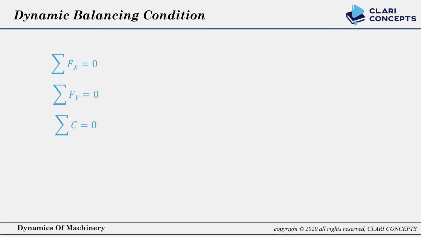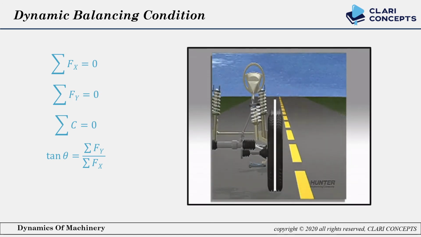To understand dynamic balancing, let's take one example: wheel alignment or wheel balancing, in which the force acting on it and the couple produced by non-uniform mass will be calculated. So here you can see a wheel rotating along with vibration, which shows us that the wheel is not balanced. It means forces are balanced but the couple is not balanced. Due to that, it's rotating and also vibrating.